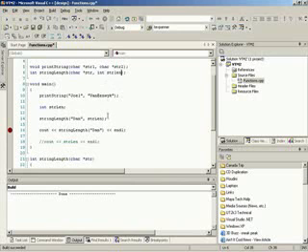Right. So what we need to do is change this to an ampersand. This is a reference argument. So if we change strlen inside of the function, it is going to actually change strlen inside of the caller that was passed to us. So in a way, it's like a simplified pointer. Yes, it just makes it so you don't have to deal with the asterisks and all that stuff. That sounds very nice to me.